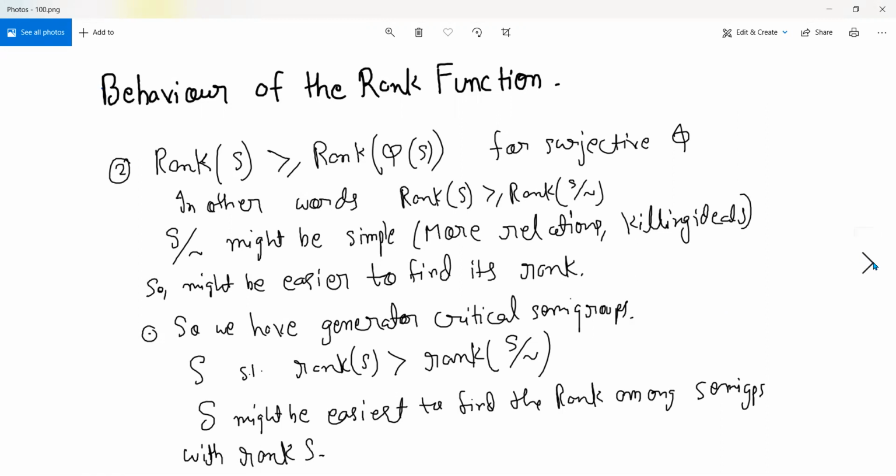So when you're dealing with a big family of things, and you're trying to find ranks, or trying to quantify some notion of complexity in that system, then maybe you could look at the critical members of the family, and maybe that can help you. So this is very useful.